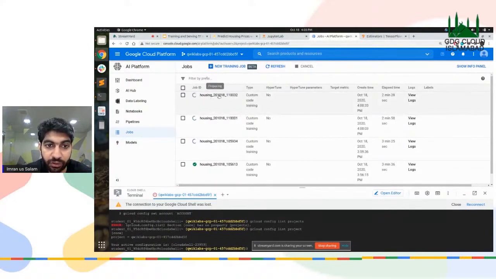Now you can see that they all have the same dates. The only difference is probably the seconds, and in this particular one, the minute as well. Because we have run them almost the same time, so the only difference is the second one.